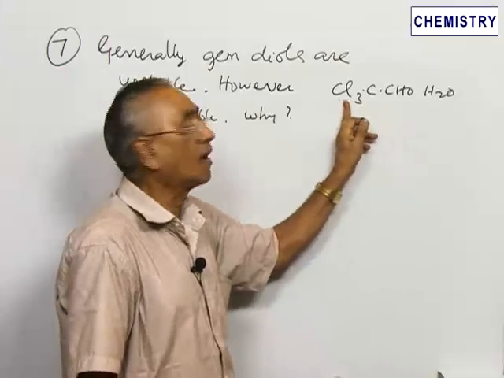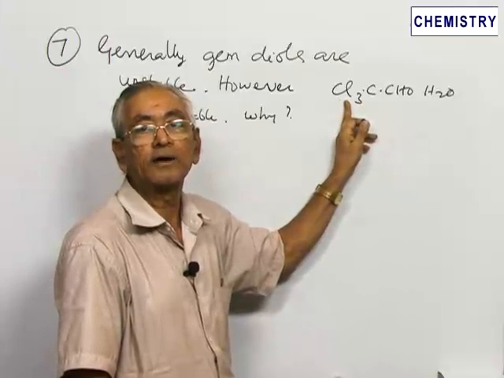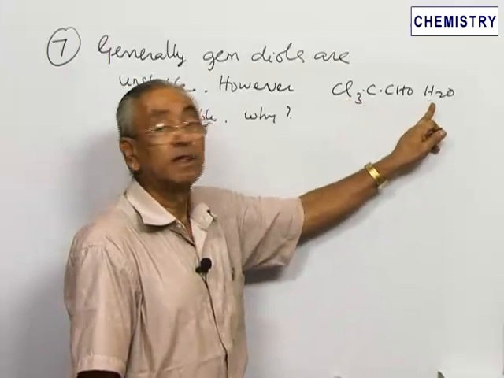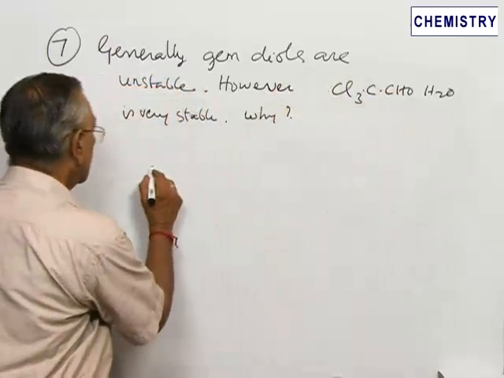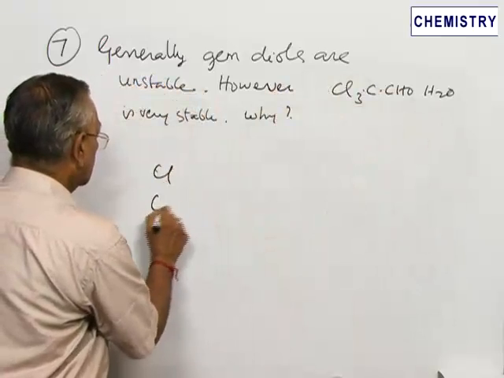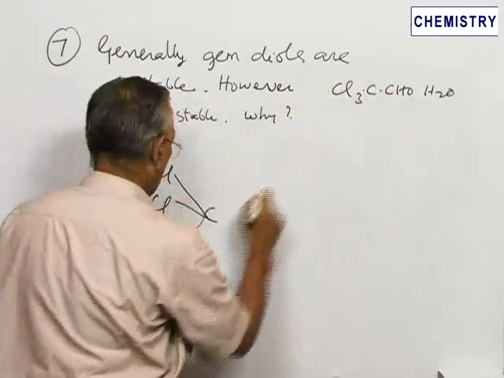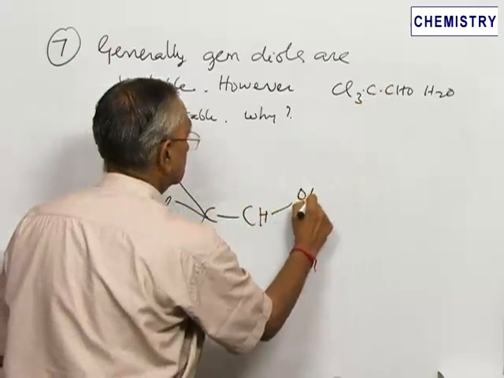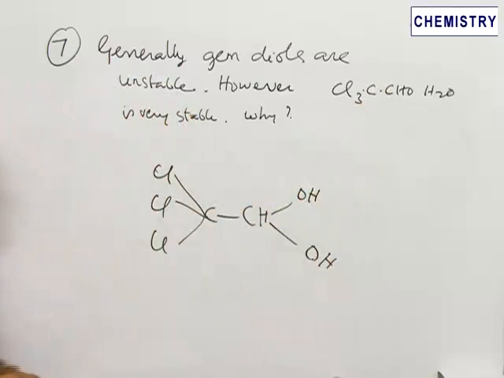trichloroacetaldehyde. In this, all the three are hydrogen. It is known as acetaldehyde. This is known as chloral or trichloroacetaldehyde. Trichloroacetaldehyde exists in the form of a hydrate in a very stable form. Or in other words, it is like this. Three chlorine atoms are present, which is connected to the carbon, and this hydrogen will have this. It will be like this.